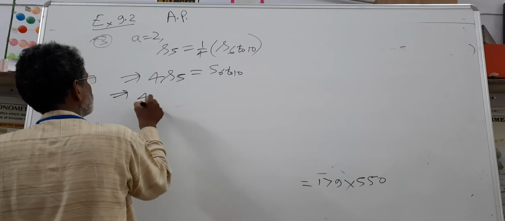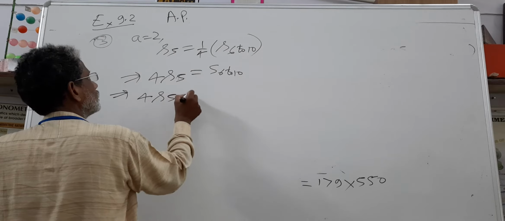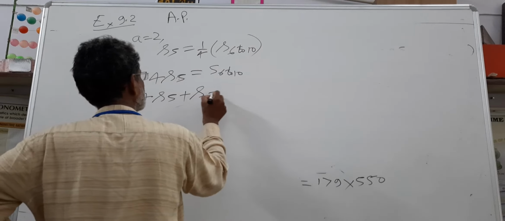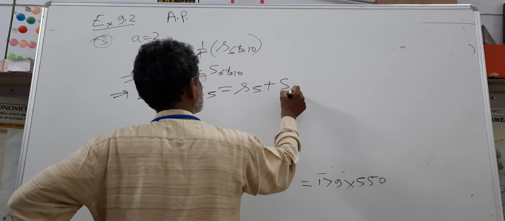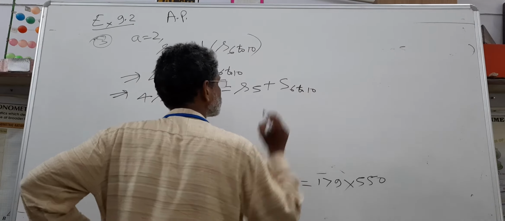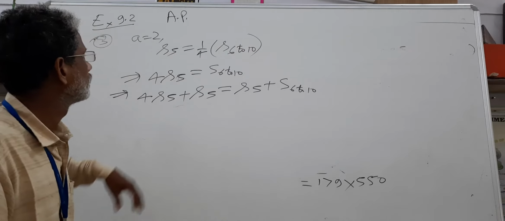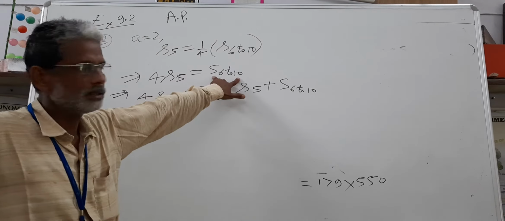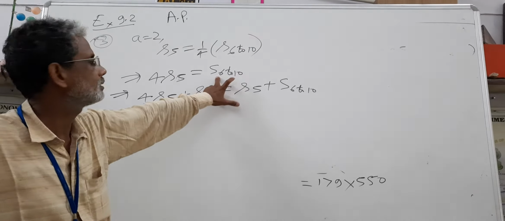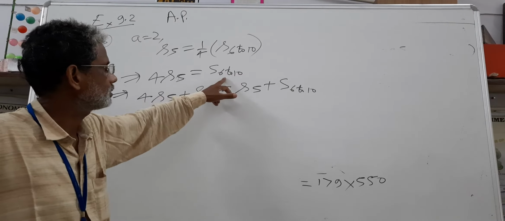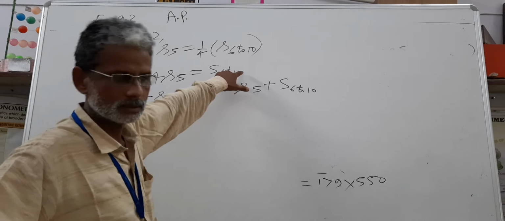This implies 4 S5 plus again S5 is equal to S5 plus S6 to 10. S6 to 10 is the sum of the second 5 terms, that is 6th term, 7th term, 8th term, 9th term, 10th term.